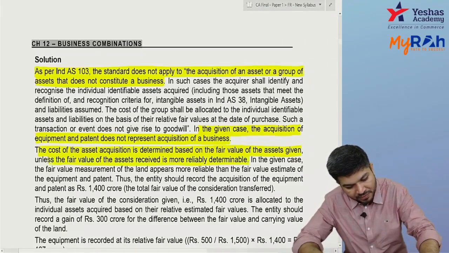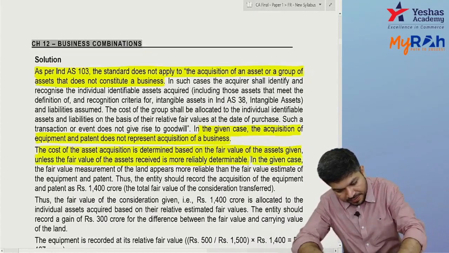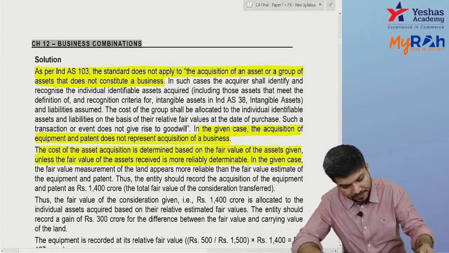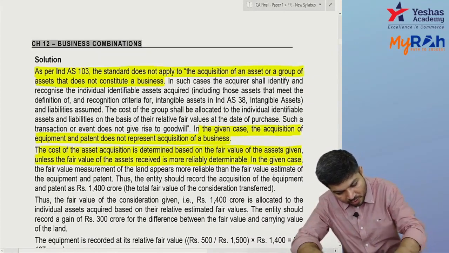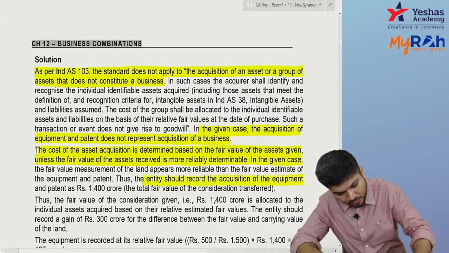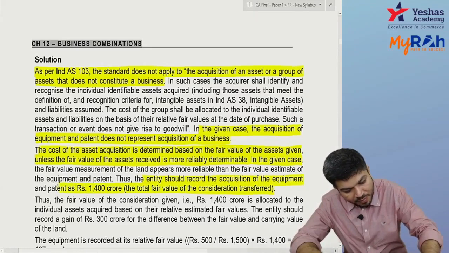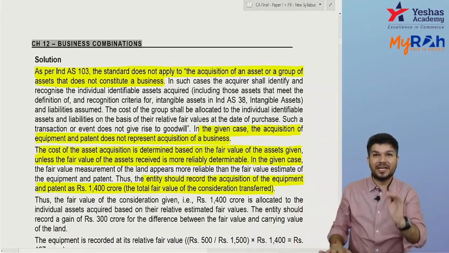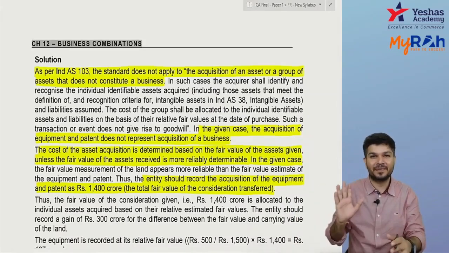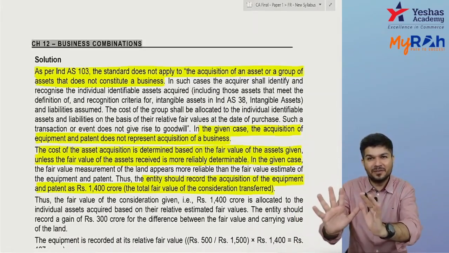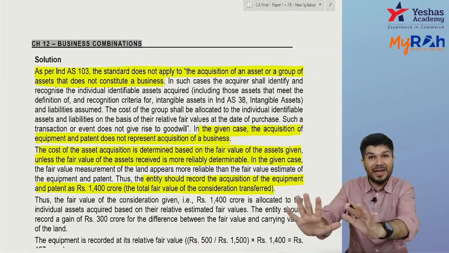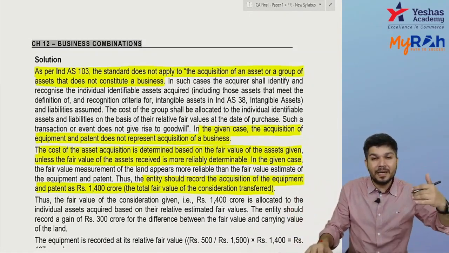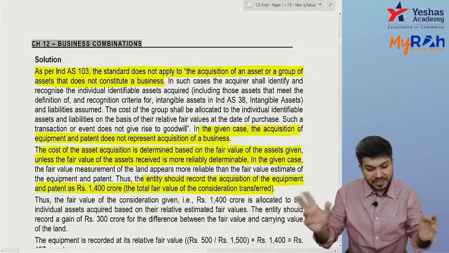So what is the fair value of the asset given? In the given case, the entity should record the acquisition at 1,400 crores. It's the fair value of assets given: 1,000 crore cash given, 400 crores of land given. So 1,400 crores I've given, that's basically the amount paid. So equipment and patent coming in should be recorded at 1,400 crores, but individually?